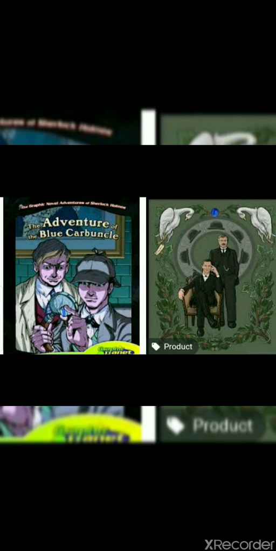Actually, this story takes a few twists and turns as Sherlock tries to figure out the identity of the jewel thief. With this, let's dive in and follow the pair in their investigation. Let's start with the summary.